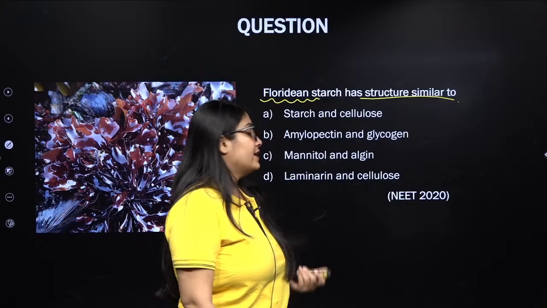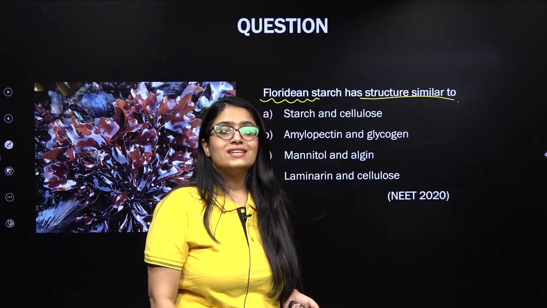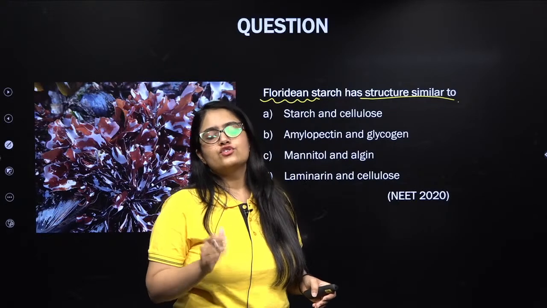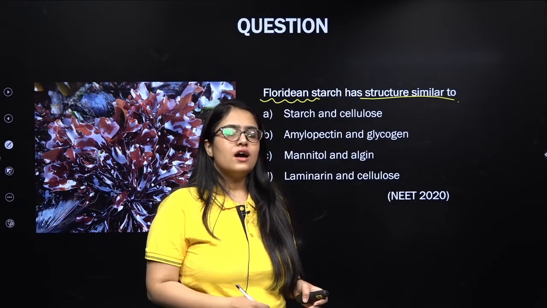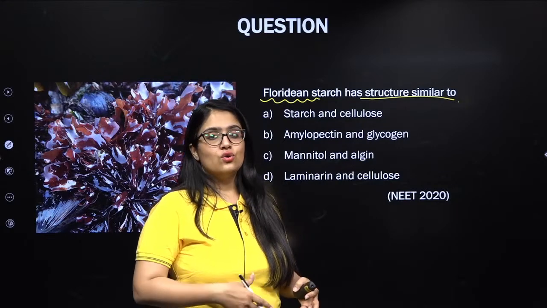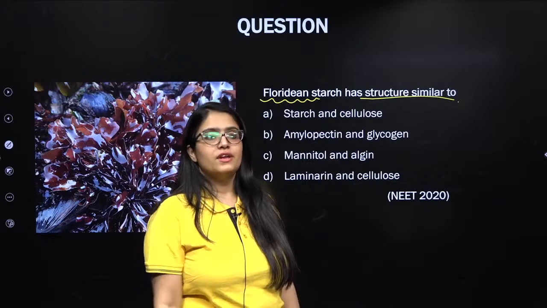Now I can give you a hint also if you are unable to get it. It is actually, my kids, red algae. Members of red algae will store food in form of Floridian starch. Now the question is, what Floridian starch looks chemically or structurally similar to?